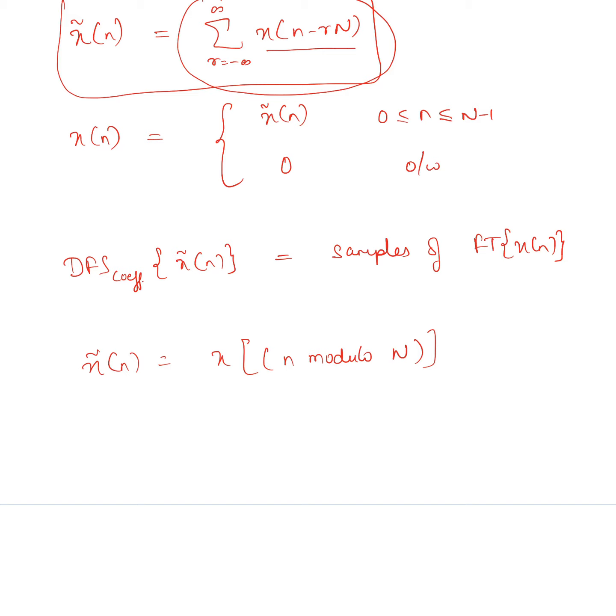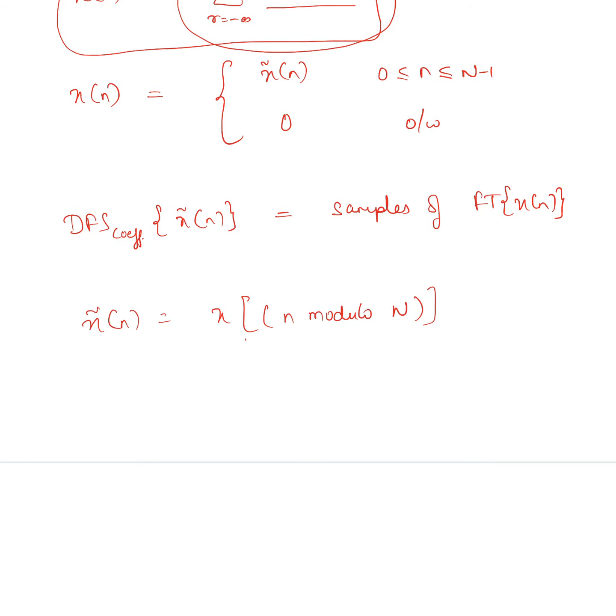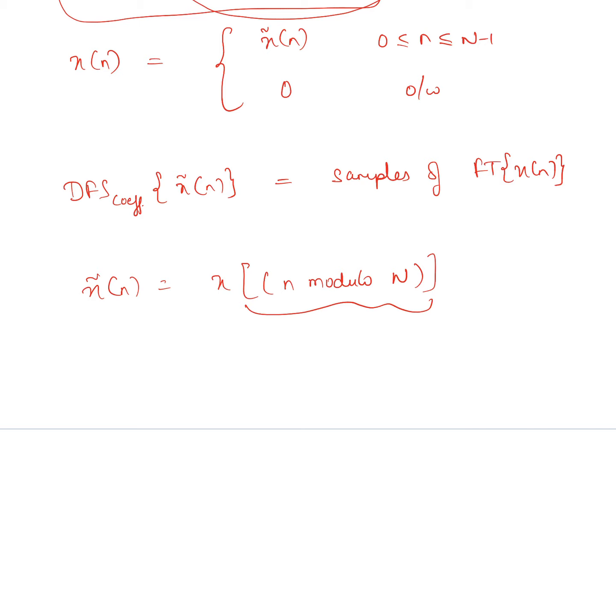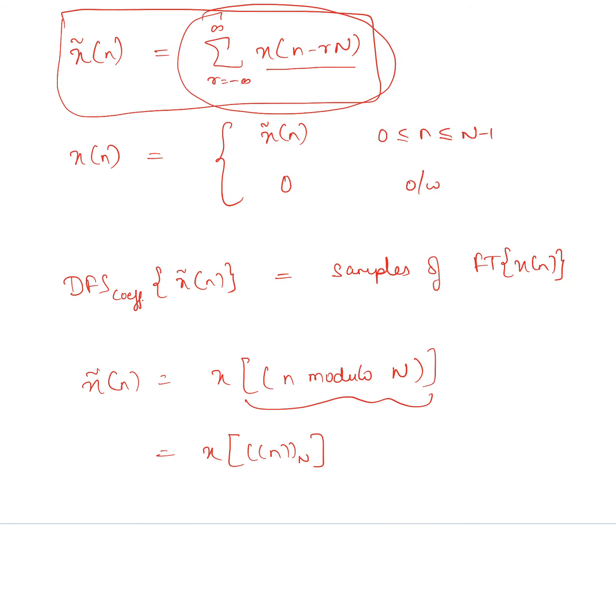Now this we can also represent in a compact way, where the time index n is inside double brackets with subscript capital N. This defines that I am computing x tilde of n by repeating the finite length sequence on the whole time axis.